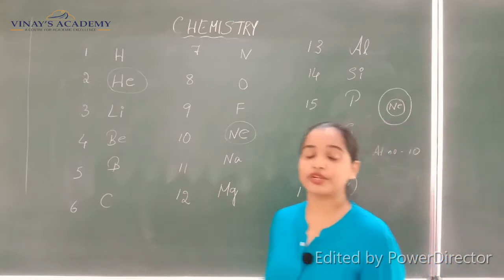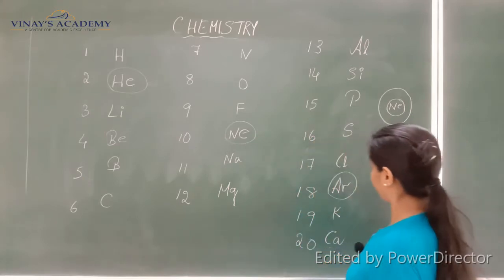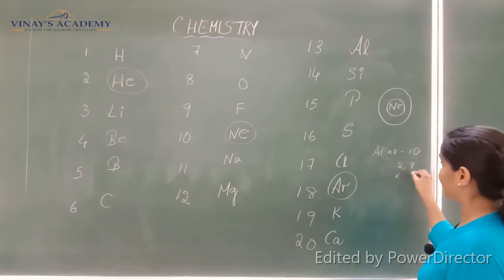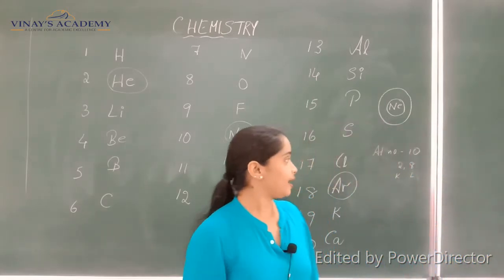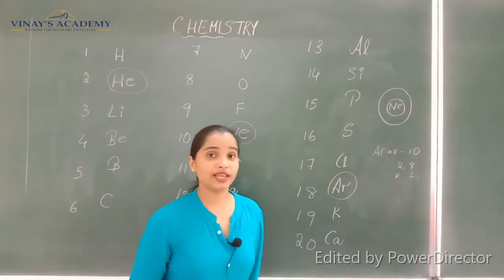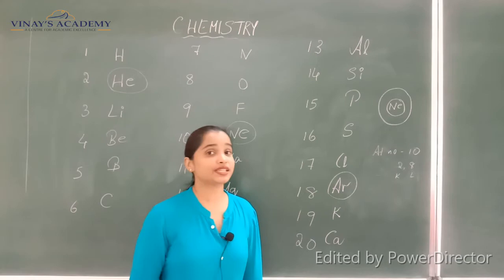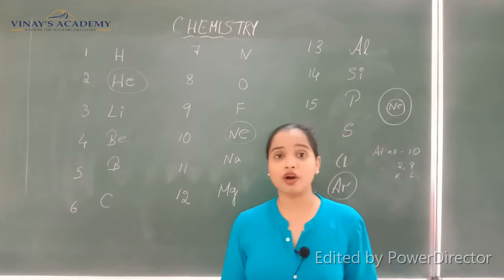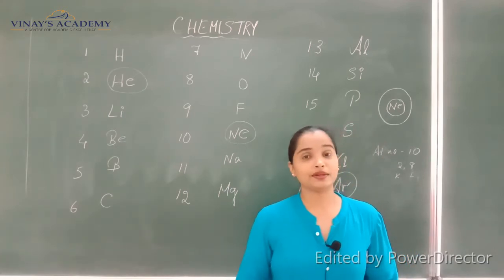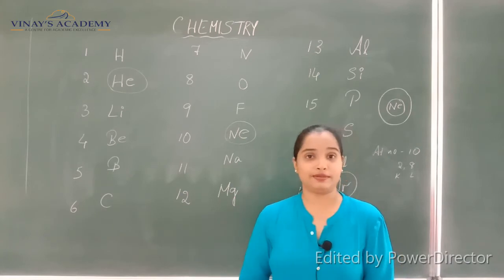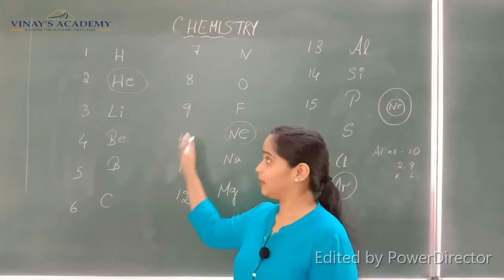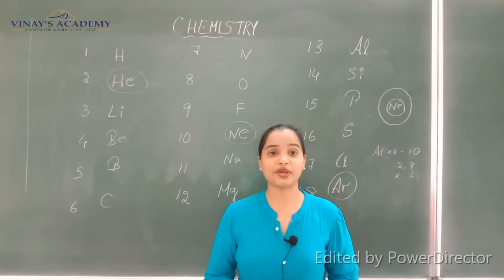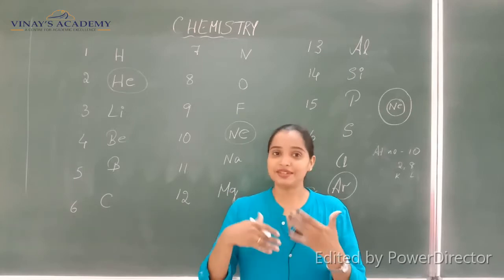If I have to write the electronic configuration of neon, then it will be 2, 8. 2 is the K shell and 8 electrons for the L shell. Here you can make out that there are 8 electrons in the outermost shell, completely filled. Why I am teaching you this once again is, because of the holidays, I don't know how much you remember after this long gap. Once you come back, you go through all these things and you will feel fresh. We can restart the chemistry concepts with the previous knowledge recreated.